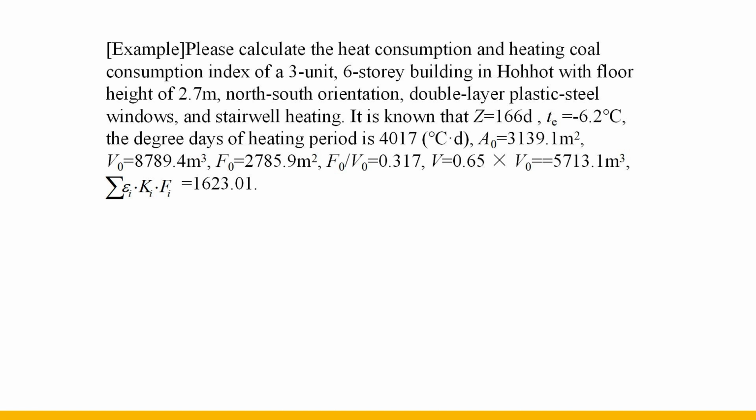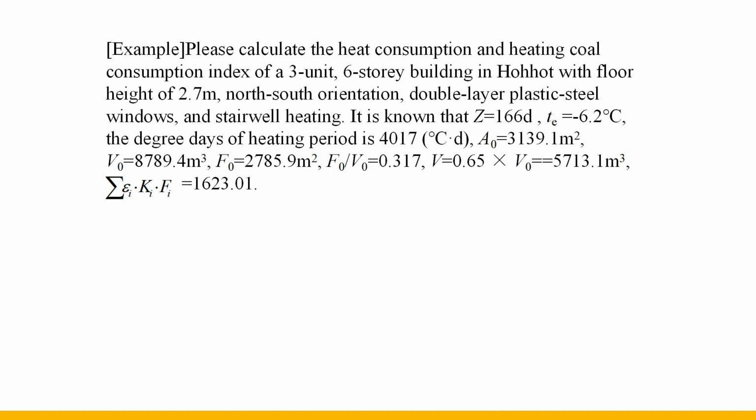Please calculate the heat consumption and heating coal consumption index of a 3-unit, 6-story building in Hohhot with floor height of 2.7 meters, north-south orientation, double-layer plastic steel windows, and stairwell heating. It is known that the number of days in the heating period is equal to 166.